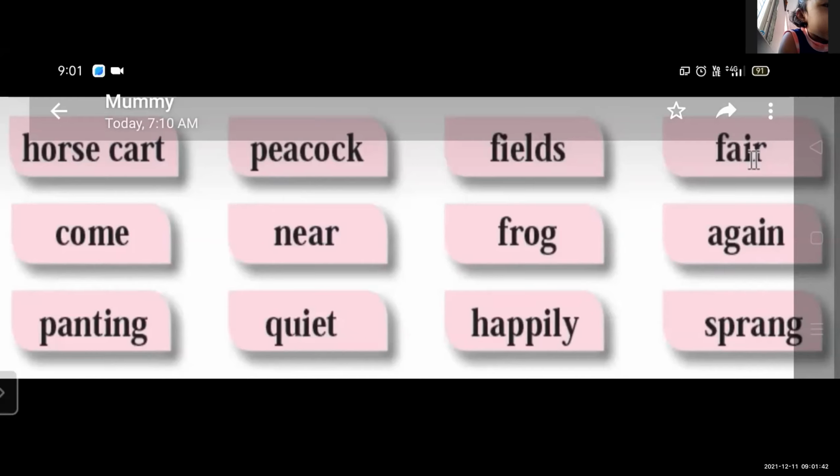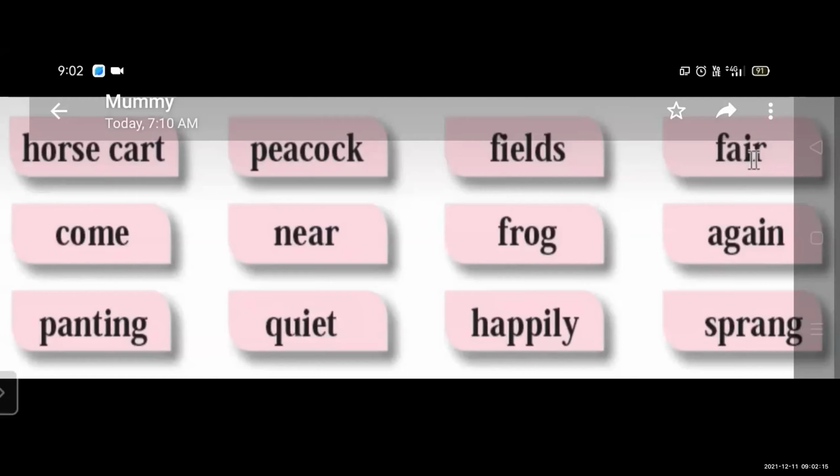Next word is quiet. Q-U-I-E-T, quiet. Okay, next word is happily.